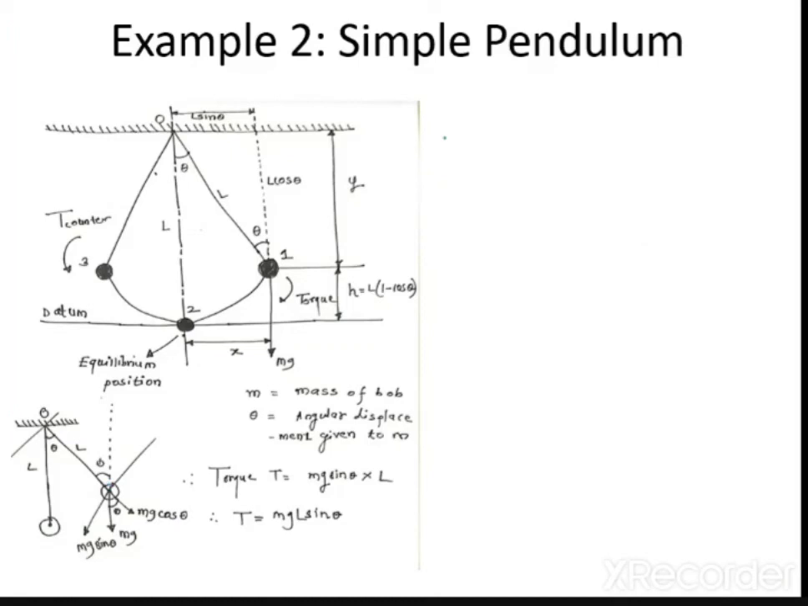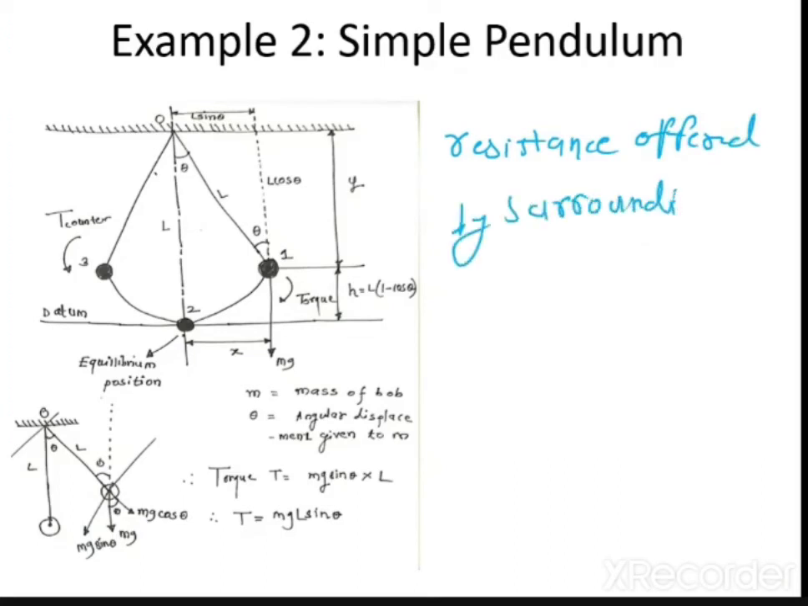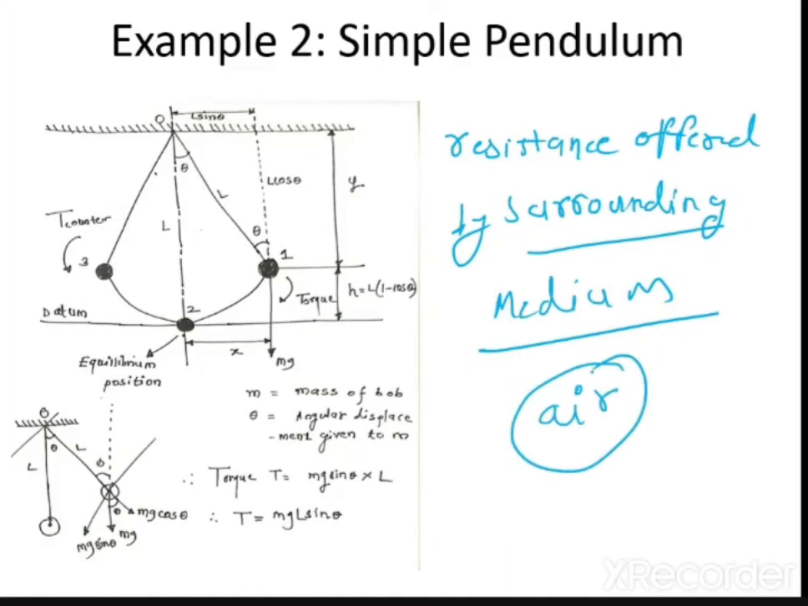There is a resistance offered by the surrounding medium. And what is the surrounding medium, guys? Tell me. The surrounding medium is nothing but the air. So air resistance will always act, and because of this air resistance, the energy which has entered the system will get dissipated, and after some point of time, this mass will settle at position number 2.